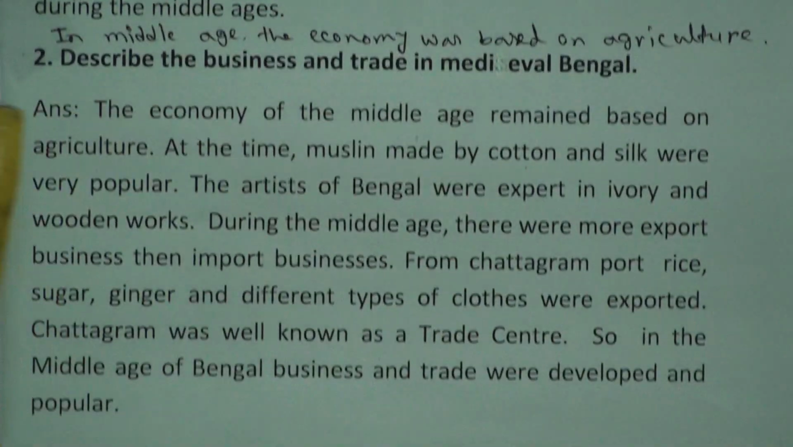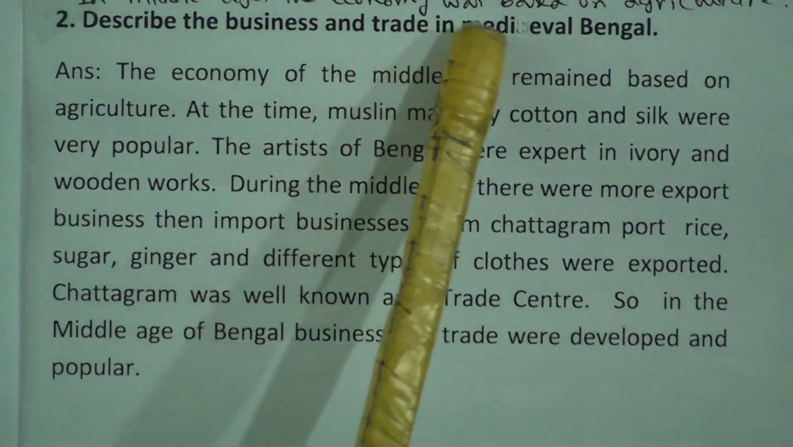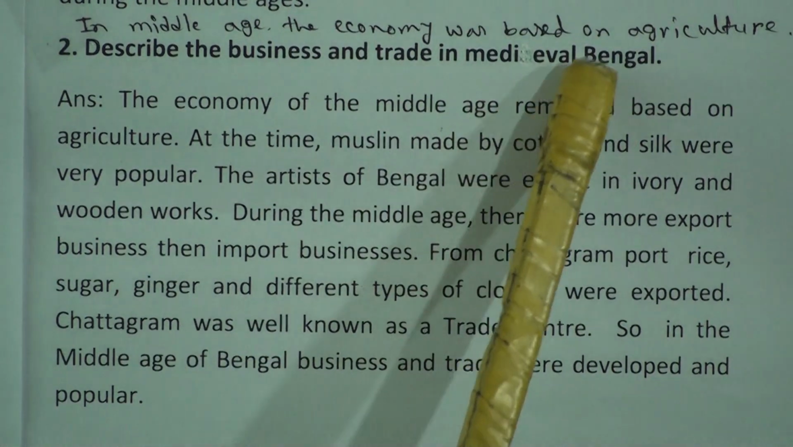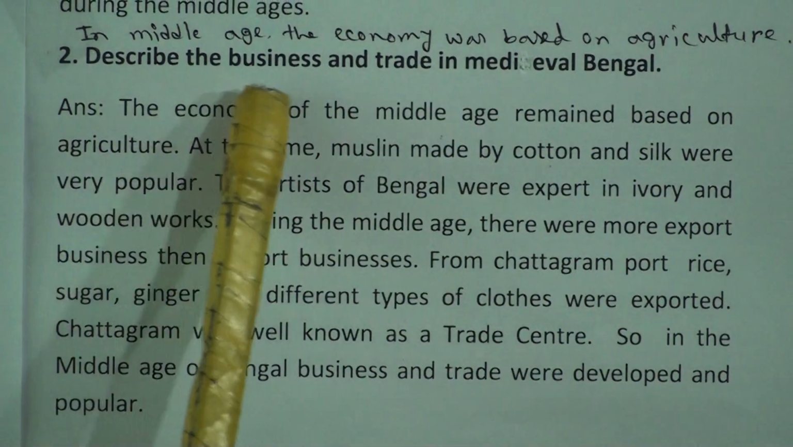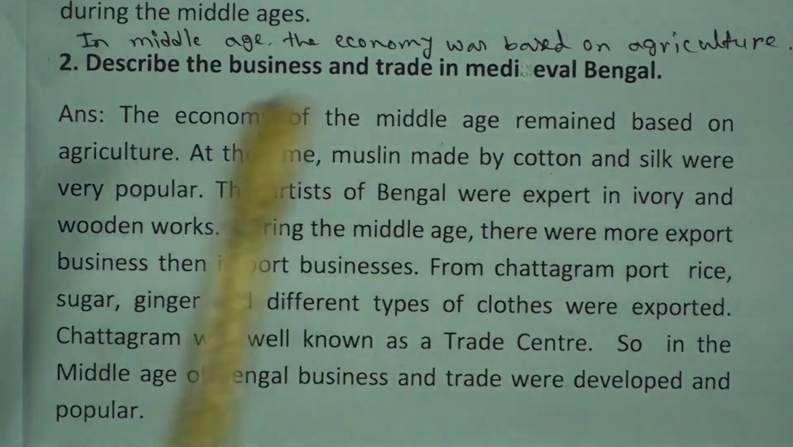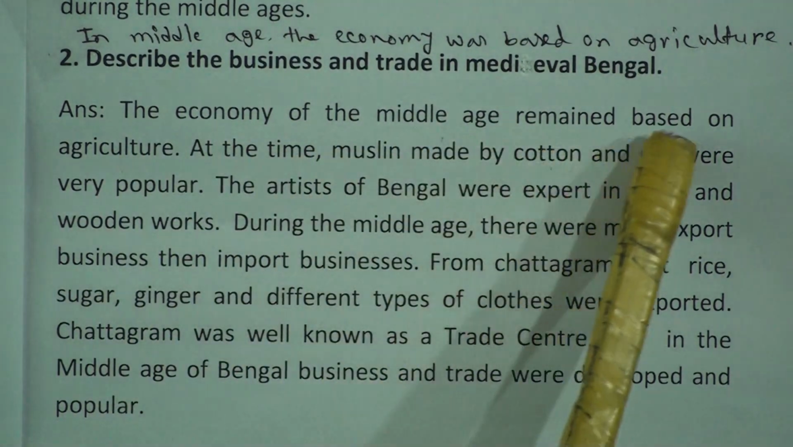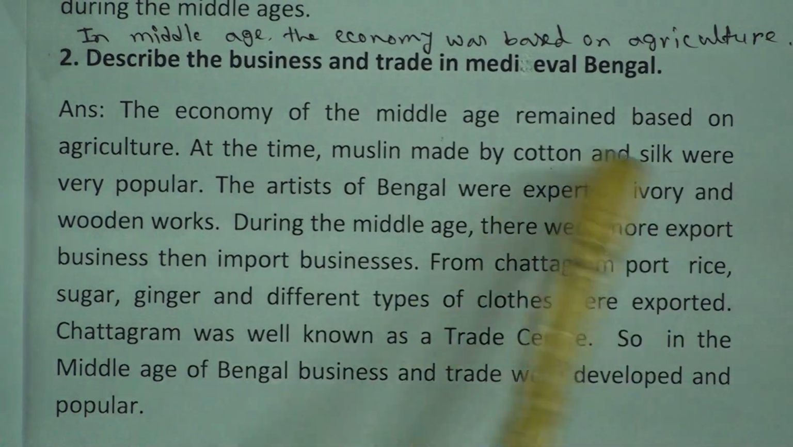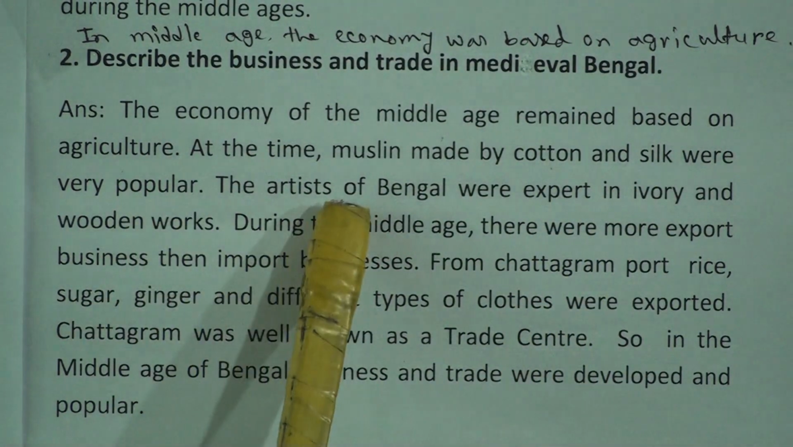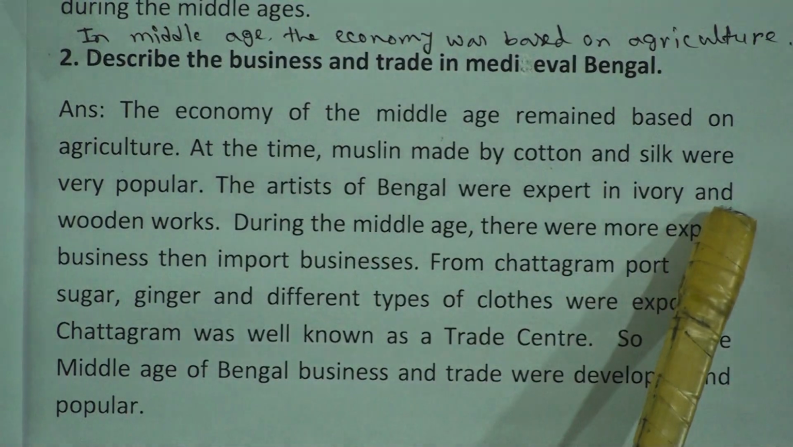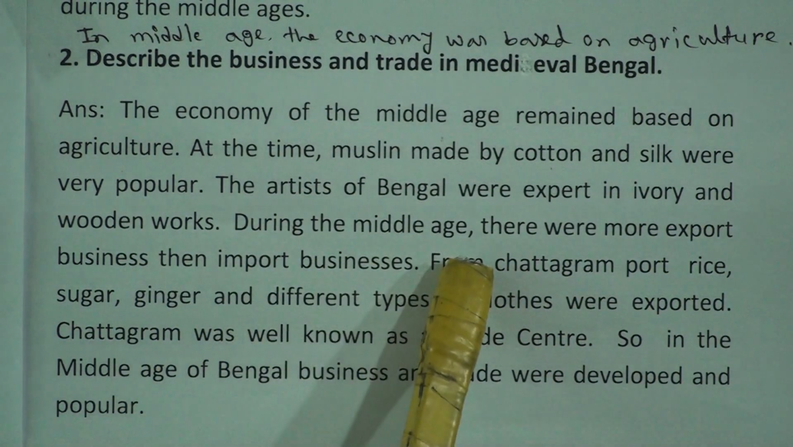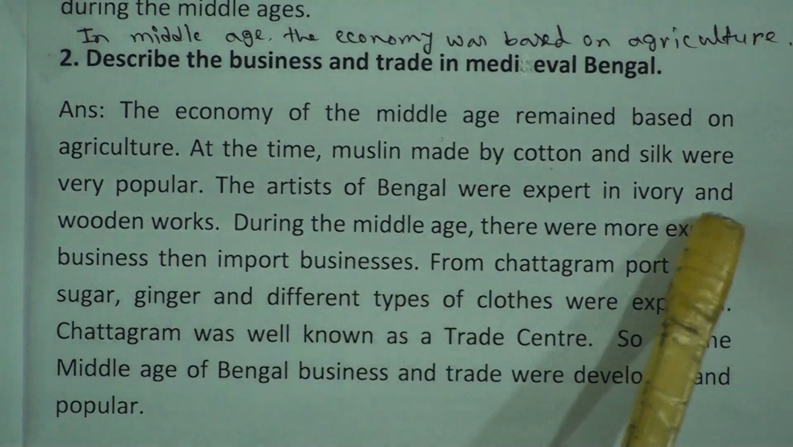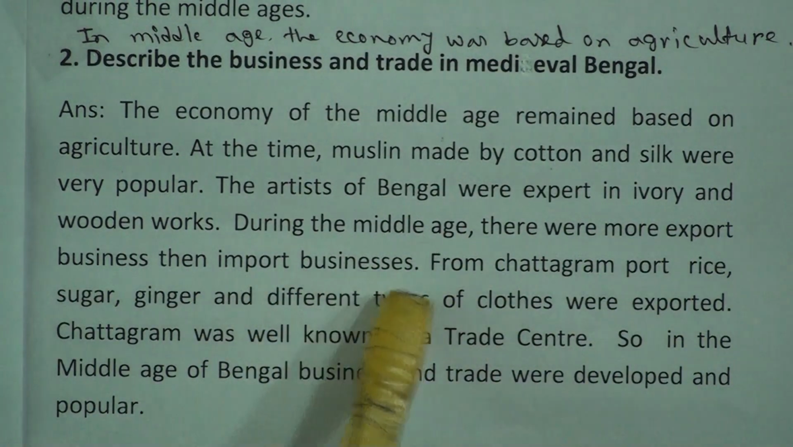And the next question, in Middle Age the economy was based on agriculture. Describe the business and trade in medieval Bengal. The economy of the Middle Age remained based on agriculture. At the time, muslin made of cotton and silk were very popular. The artists of Bengal were expert in ivory and wooden works. During the Middle Age, there were more export businesses than import businesses.